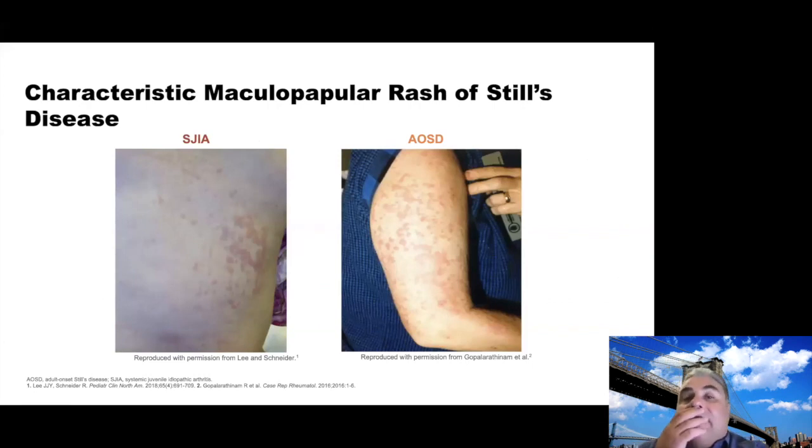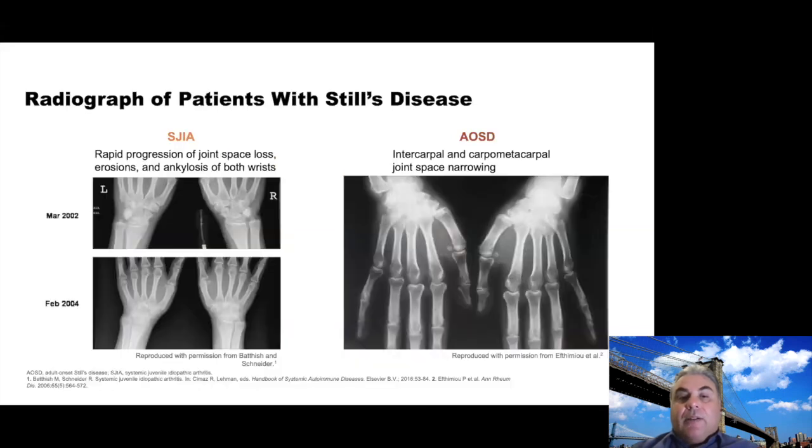But other characteristics are very similar. For example, the rash is almost identical in SGIA and Still's disease. Mostly on the torso, we see on the left side SGIA, the typical maculopapular rash. We see those scratch lines, and that's the Koebner phenomenon, which makes it worse. And while the rash has been classically described as non-pruritic, a lot of my patients say, no, it itches quite a bit, and that's where they scratch, and then it gets worse. So I encourage them not to do that. Next slide.